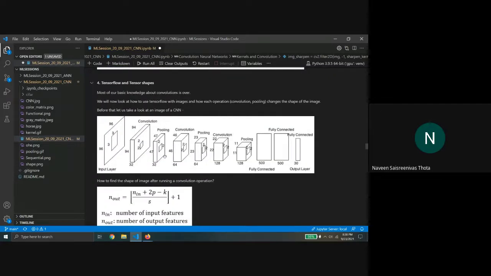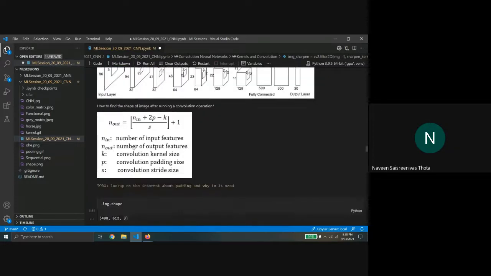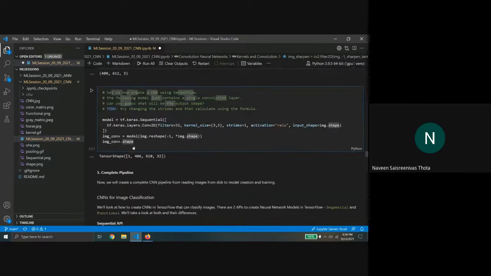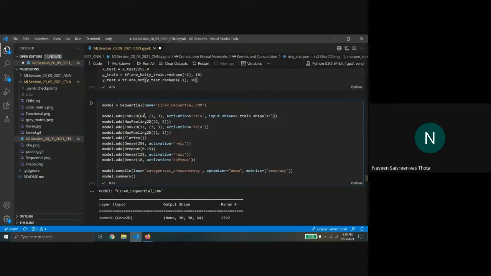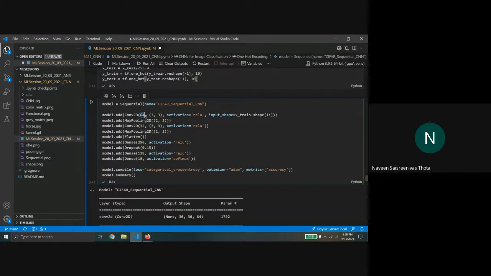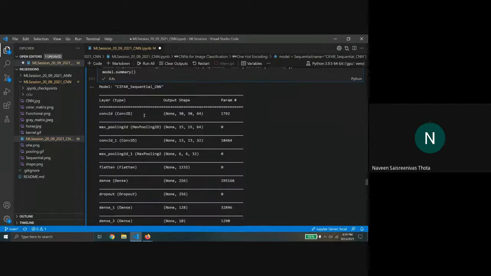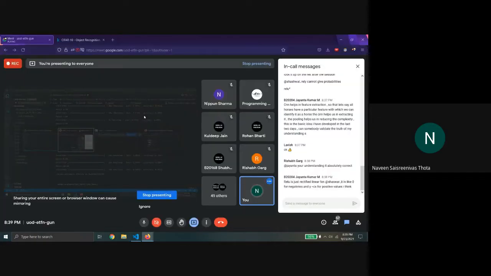Okay. So I think that should have cleared that out. So again, like I was saying, in this case we use 64 and 32. You can use any number of filters, and depending on the filter size and number of filters, your volume will increase based on that. Right. So okay, I think any more doubts?